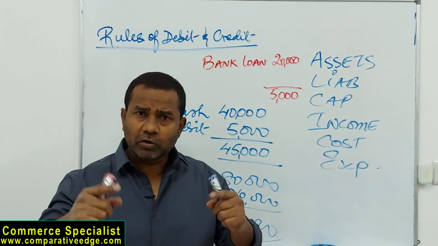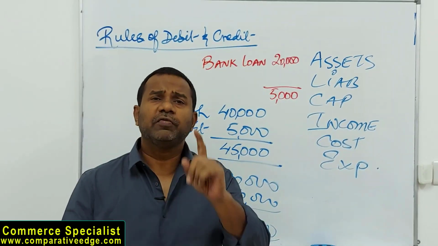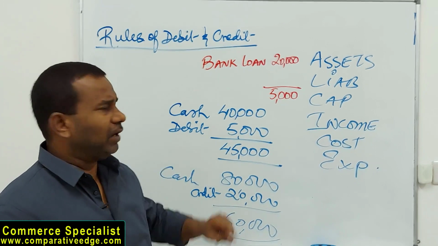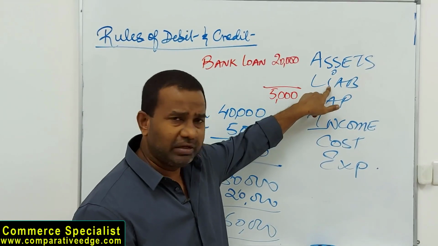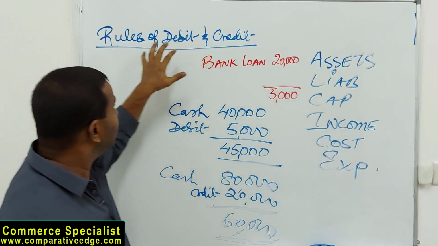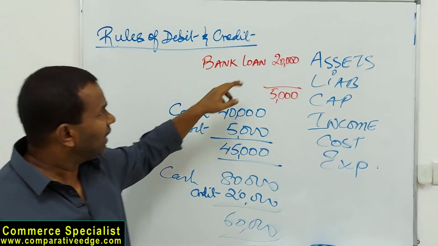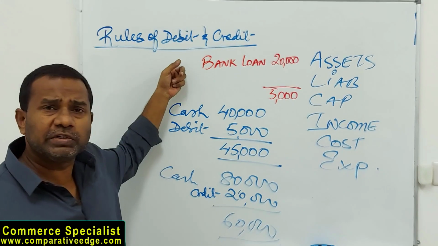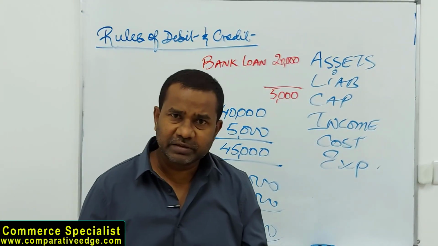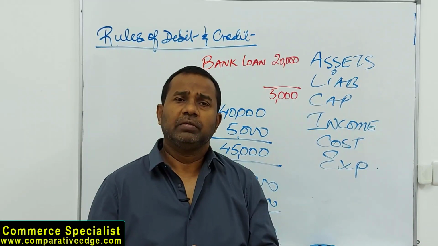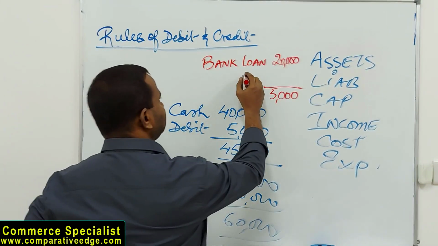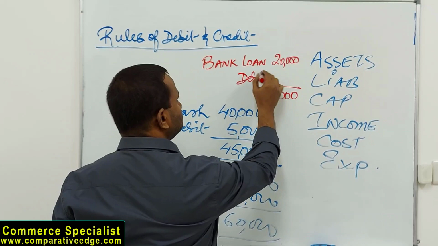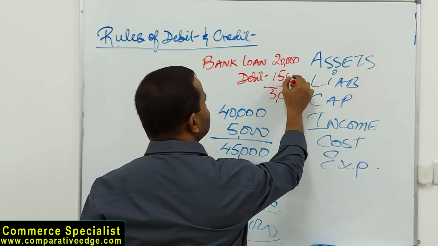So how should you think now? First of all, what are we talking about? We are talking about a bank loan. Bank loan is a liability. If it's a liability, what does the rule say? The liability is going down. What does the rule recommend? Let me tell you, if a liability is decreasing, we debit it. Debit by how much? 15,000.